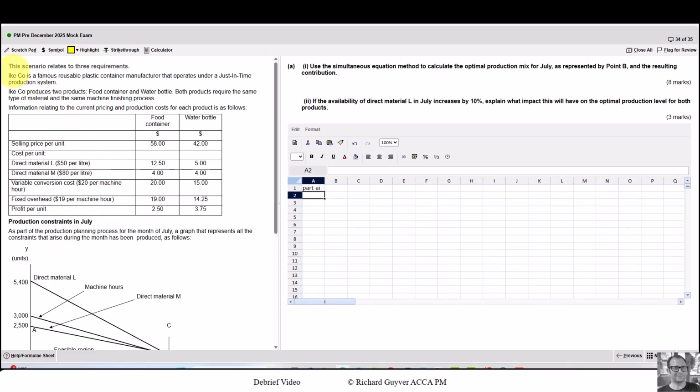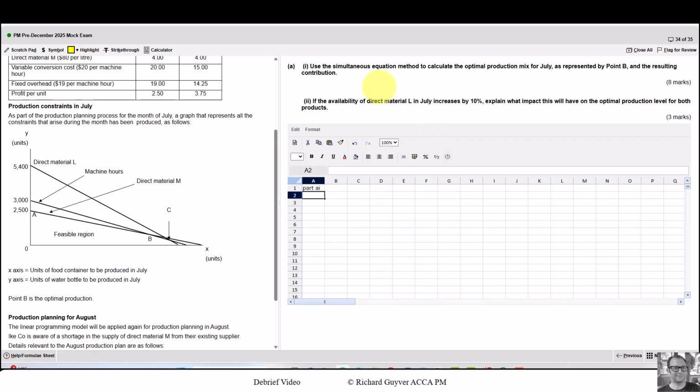Okay, part A1, we need to find the optimal production mix for July. So once again, pause the video, read through this, and then I'll scroll down so you can unpause and read the second bit. Okay, so we need to use simultaneous equations for the optimal mix, which is based on this point B, which is where these two lines cross, and a straight line on a graph at the point of intersection, the point they cross, the value of y for each of these two lines must be the same, as is the value of x for each of them must also be the same.